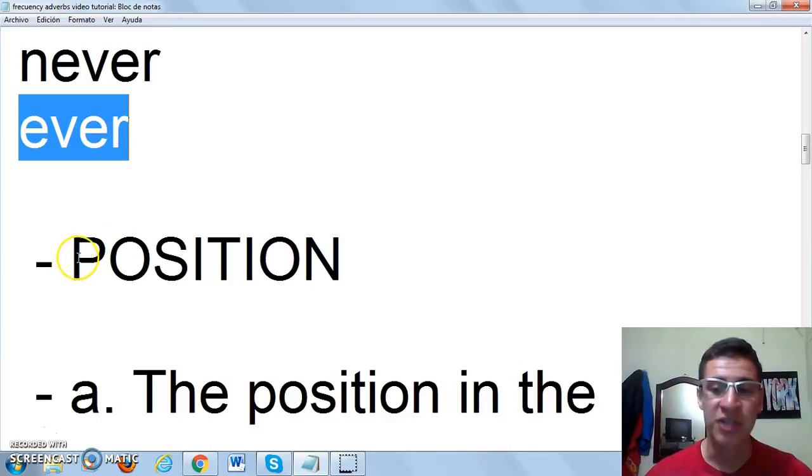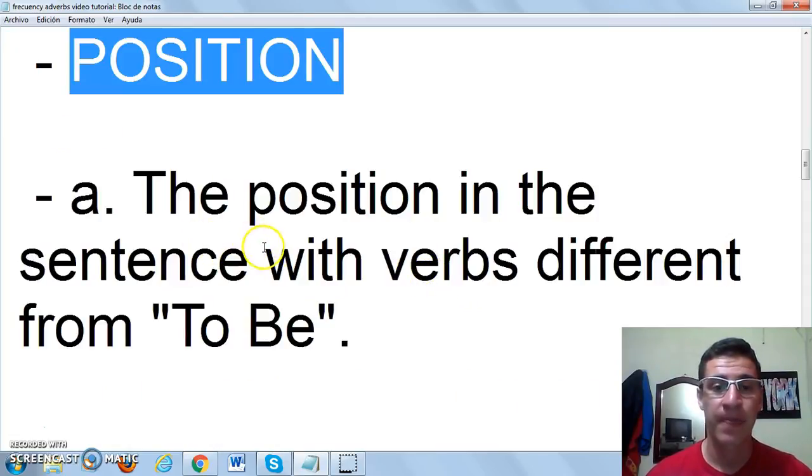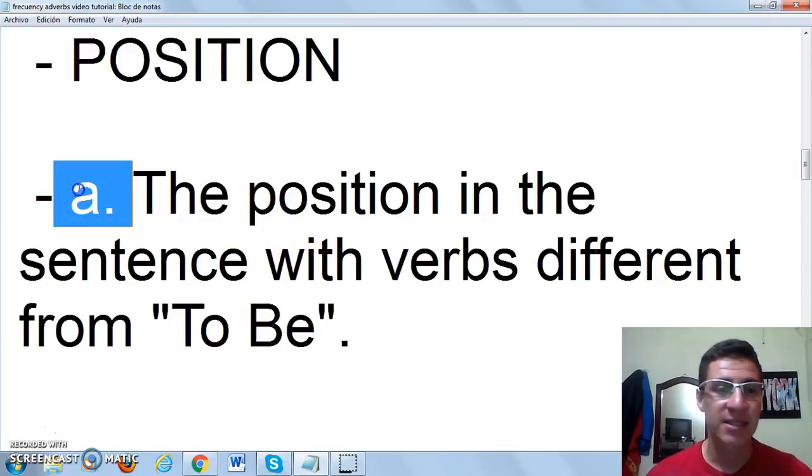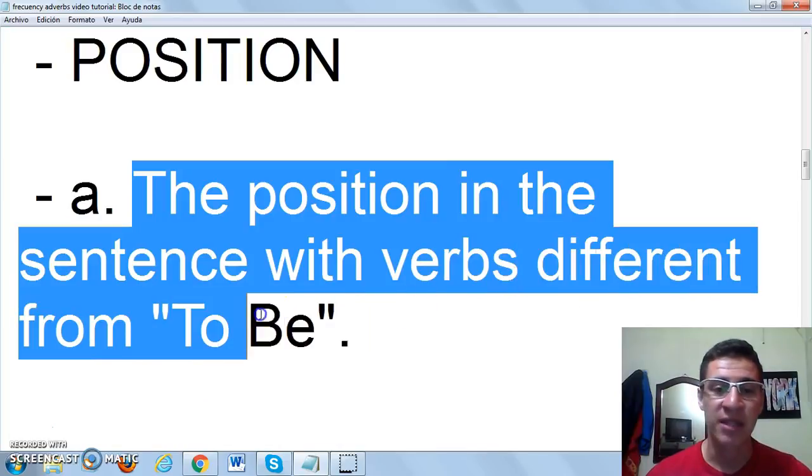Let's talk about the position of the frequency adverbs. Where does the frequency adverb go in the sentence? So I characterize three different cases. The first one is the position in the sentence with the verbs different from to be.